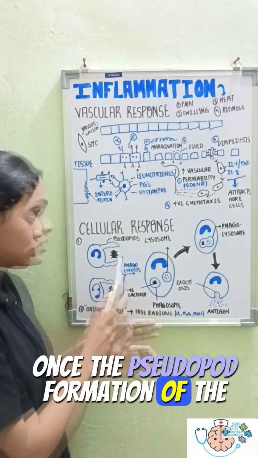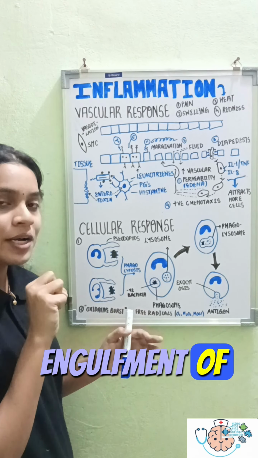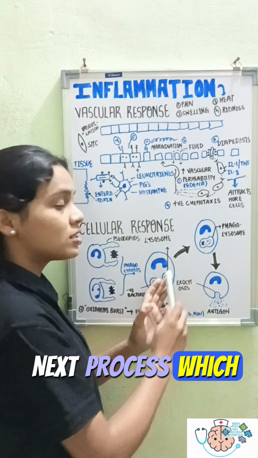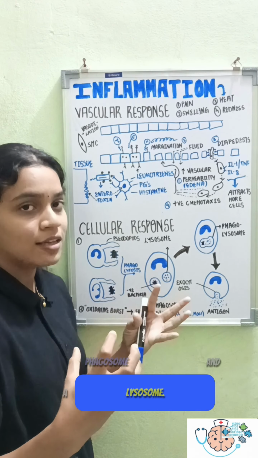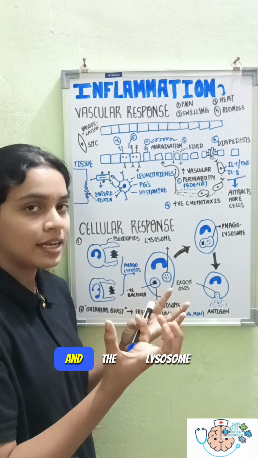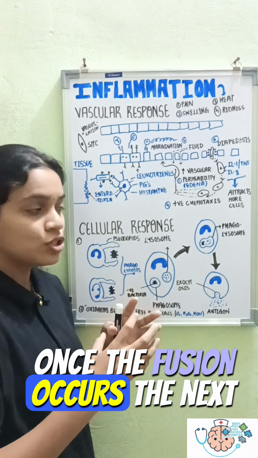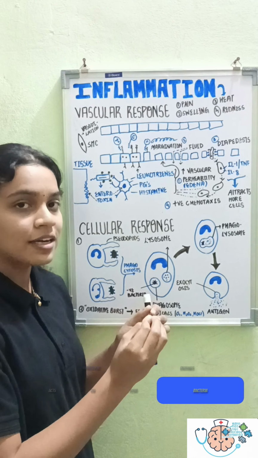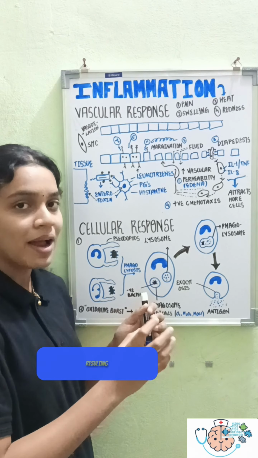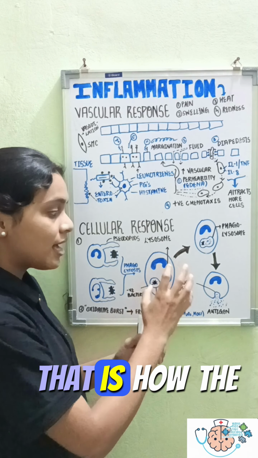The pseudopod formation leads to the process called phagocytosis, that is nothing but an engulfment of the bacteria. The process which occurs in the cellular response is a fusion of a phagosome and a lysosome. The phagosome contains your bacteria and the lysosome has your hydrolytic enzymes. Once the fusion occurs, the next process is that the hydrolytic enzymes act on your bacteria and cause the breakdown of the bacteria, forming antigens which can be released to your lymph node,